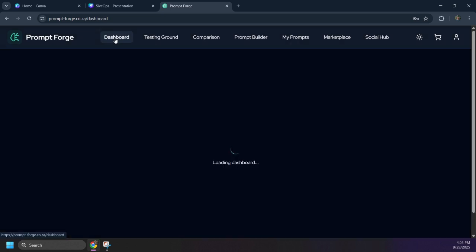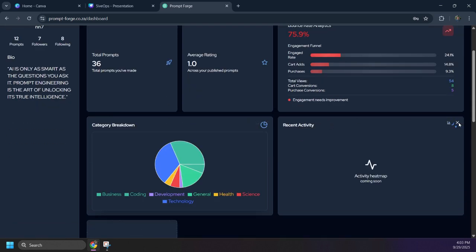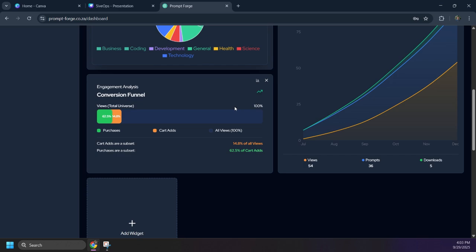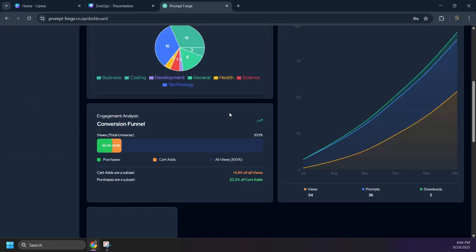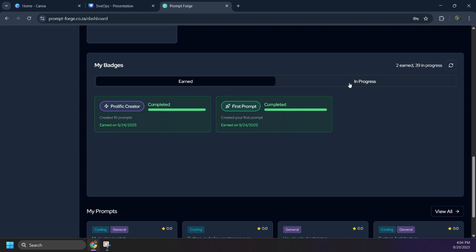We'll start off with our dashboard. Our dashboard provides analytics to users which are useful for their engagement analysis. As you can see, we have growth trends as well as conversion funnels, which allow users to track their prompt engineering experience on our marketplace. We also implement widgets whereby users are able to have flexibility in terms of the metrics that they would like to see personally. On our dashboard, we have a list of 41 badges that users are able to earn on our platform. This allows for a fun but creative way for users to engage in our community.